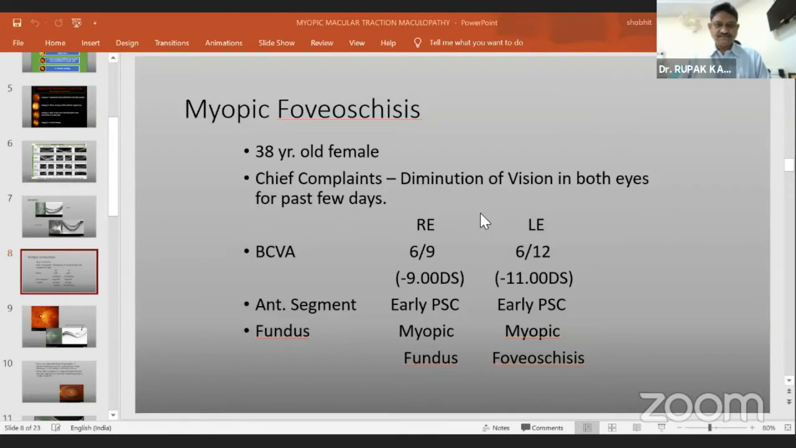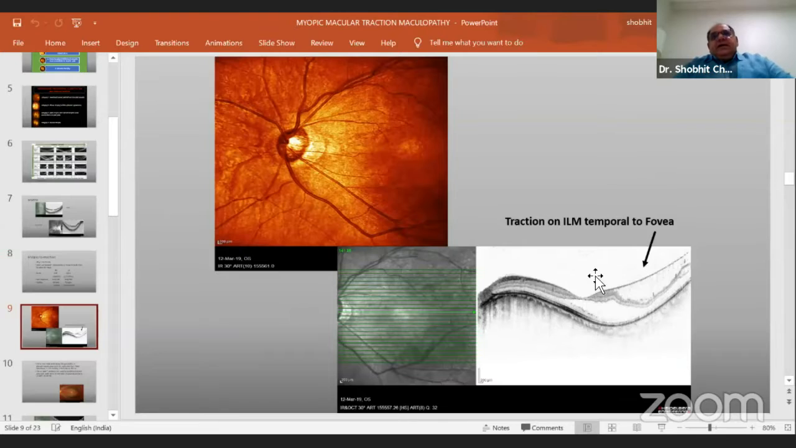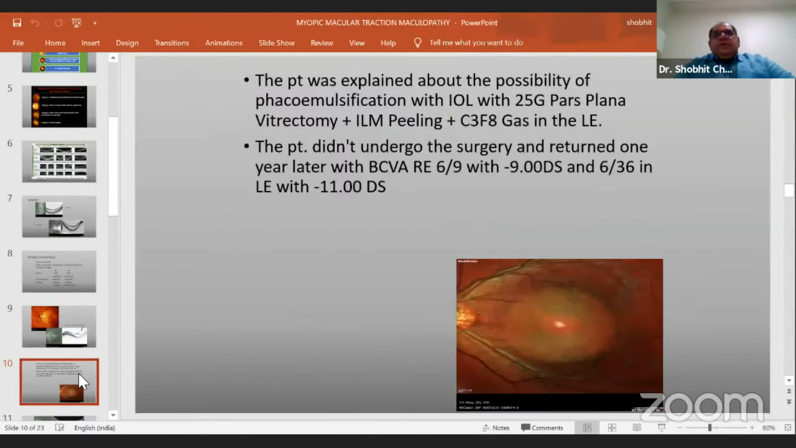Sir. So, this small presentation and video sums up my philosophy of treatment of myopic macular traction maculopathy. This is a young female. She came with this kind of picture to me, and with the MTM, the vision in the left eye was 6/12, and we could identify an area of traction temporal to the fovea, and the fovea had just developed schisis.